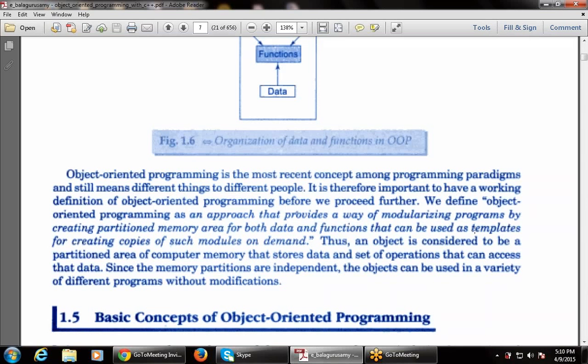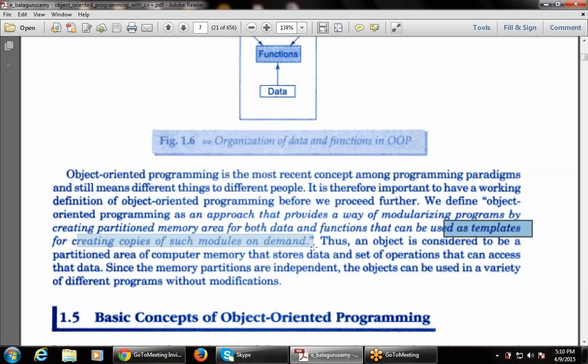That means the main program is divided into various objects, and each object takes a space in the memory.